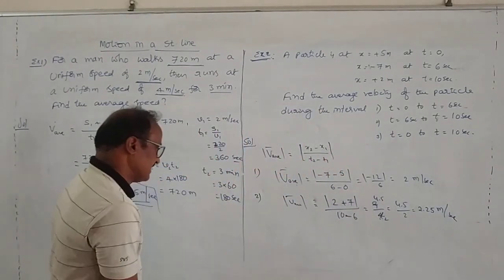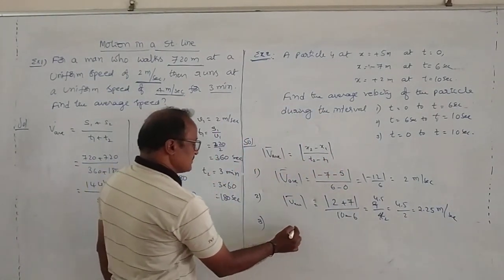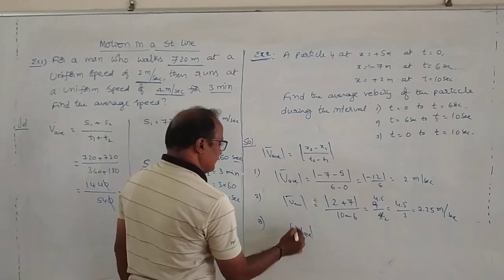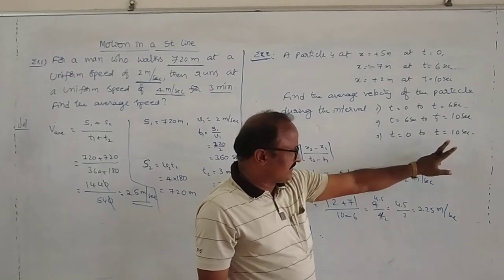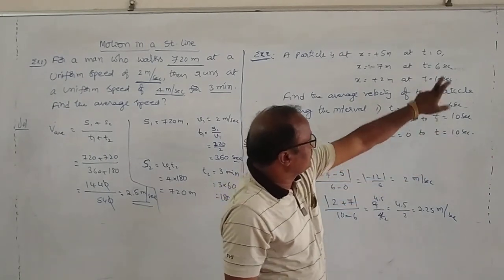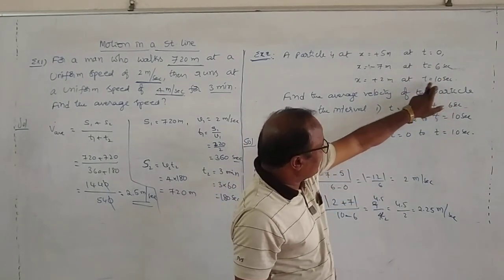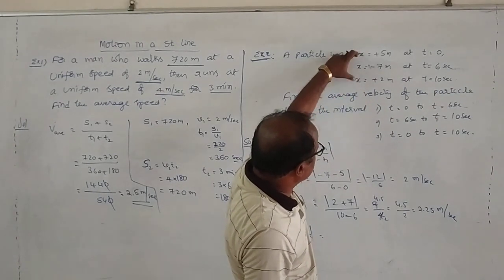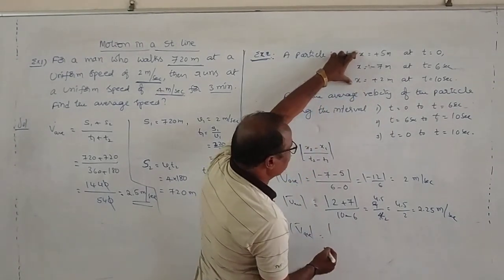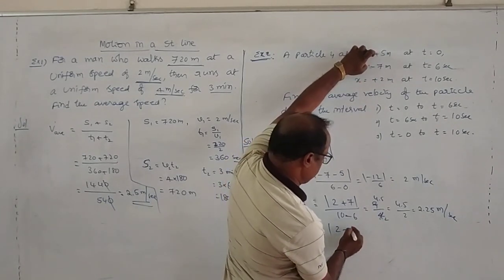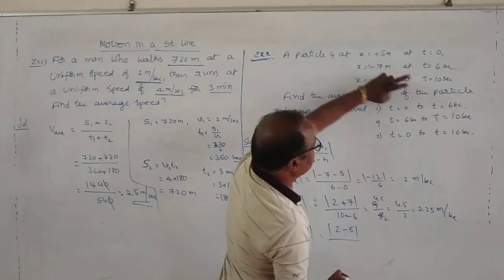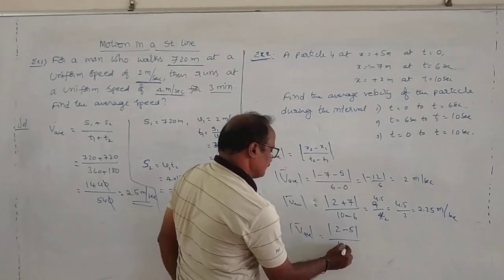2.25 meters per second. And again in the third case, average speed is given by x2 minus x1, in between 0 to 10. This is 0 and this is 10. This is the final x2 and this is x1. So modulus of x2 minus x1 is 2 minus 5 by t2 minus t1, which is 10.